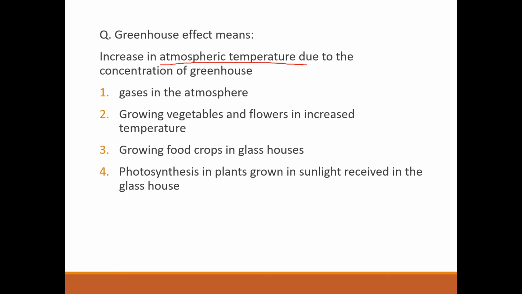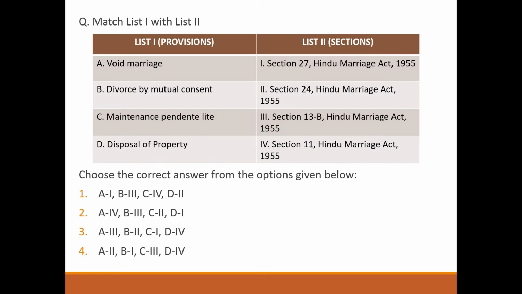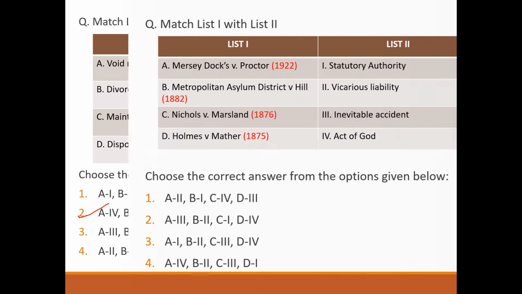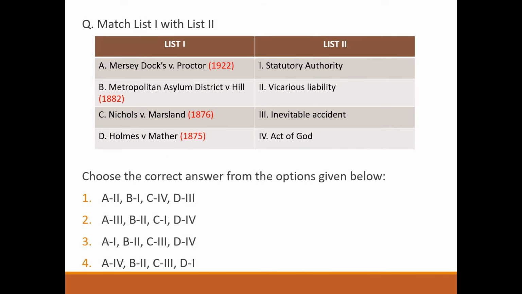Next question, match the following. Void marriage, Section 11 of Hindu Marriage Act. Divorce by mutual consent, Section 13B. Maintenance, Section 24. Disposal of property, Section 27. So answer will be option number 2. Next question, match the following. Mercy talk, vicarious liability. Metropolitan Asylum District, statutory authority. Nicholas, act of God. Holmes, inevitable accident. So answer will be option 1.